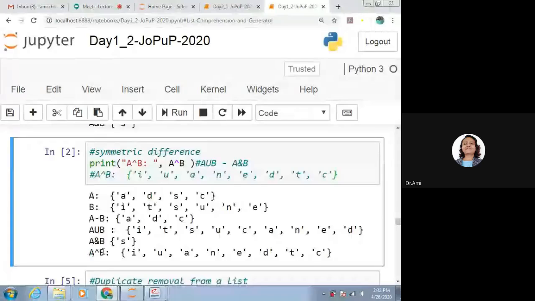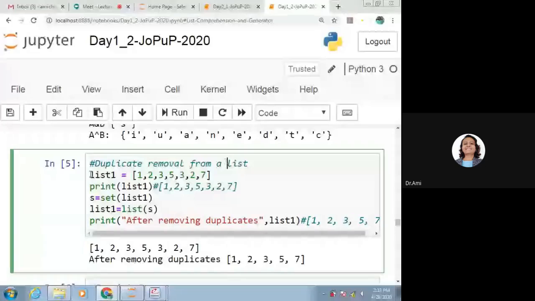Here one simple example is given: duplicate removal from a list. A list is given, we print that particular list, and we can see the result. After that, S is equal to set of list 1. So all the duplicates are removed from the list, but it is converted to a set.